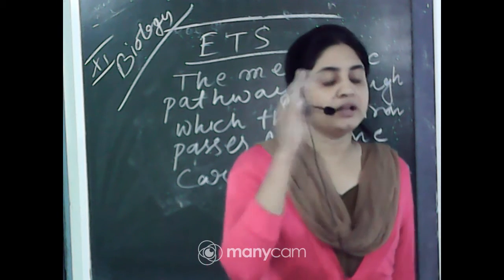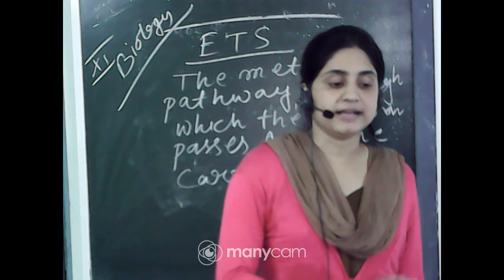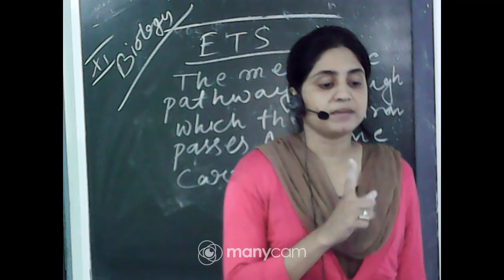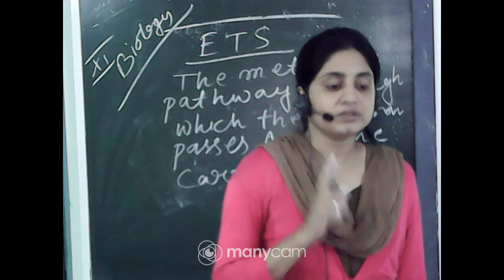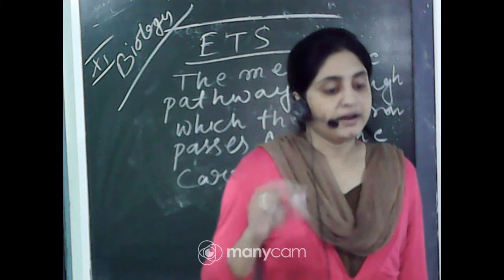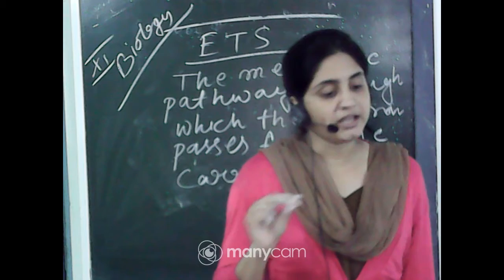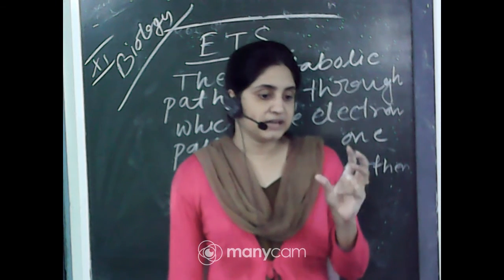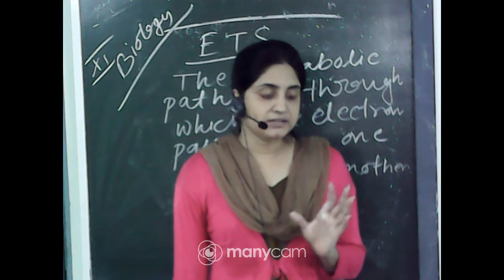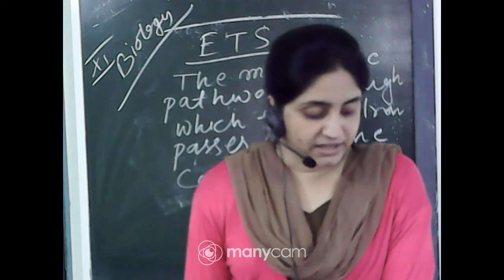In the TCA cycle, from alpha ketoglutaric acid to succinic acid, this is the only step that contains FAD from FADH2. This FADH2 then transfers into the inner side of the mitochondria and attaches with the ubiquinone. In the case of NADH2 transfer, another enzyme helps, that is NADH dehydrogenase.